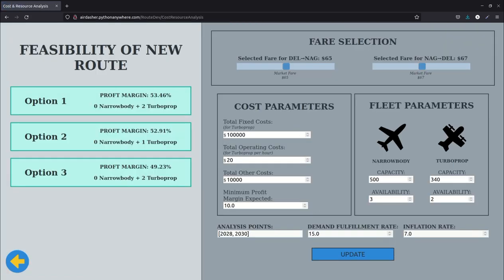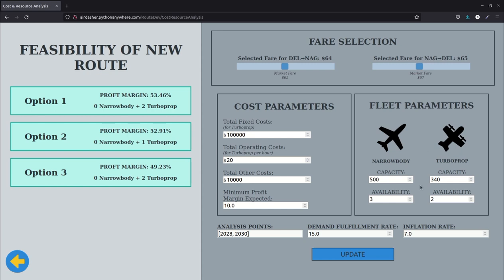For this particular route, we now want to check whether this route is feasible or profitable in terms of the parameters that we have over here. The parameters we have are fare selection, which basically means we can select the kind of fare that we want for our newly added flights. We have cost parameters, which let you provide information about the kind of fixed, operating and other costs that will be involved with the addition of a new flight to your network. We can also set a target minimum profit margin for this particular route.